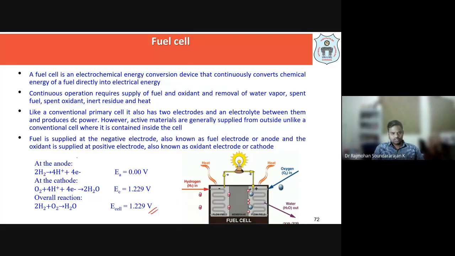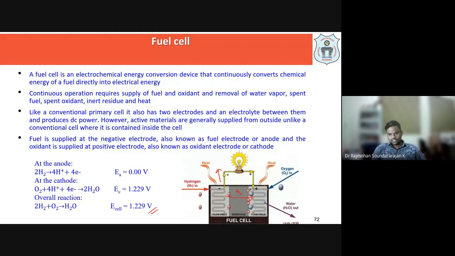Okay, so that is the overall reaction, but what is happening at the anode and what is happening at the cathode is what we should know. So at the anode, hydrogen enters this anode zone, where H2 will become H plus ions and 4 electrons are released. Okay, so the electrons pass through the external circuit, and only the ions will be moving from this side to that side. So these H plus ions are crossing over, and oxygen is entering here.